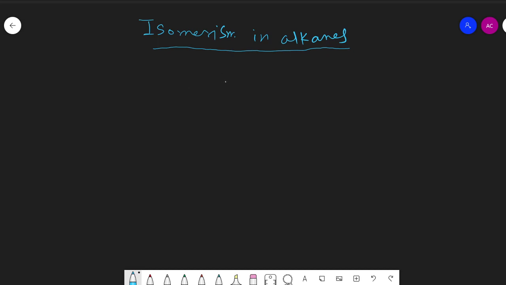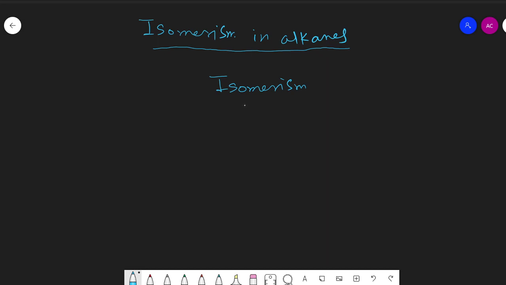First of all, we must know what is meant by isomerism, and then what kind of isomerism is exhibited by alkanes. It is known to us that in organic compounds isomerism is most common.